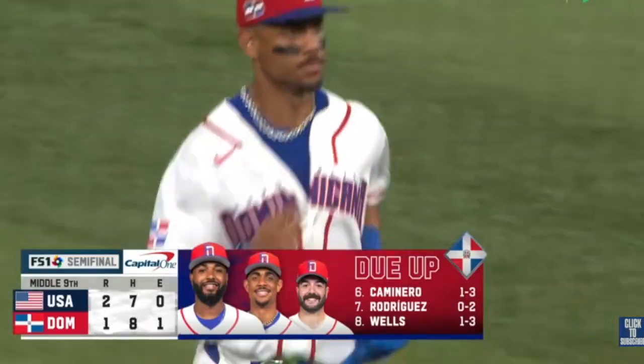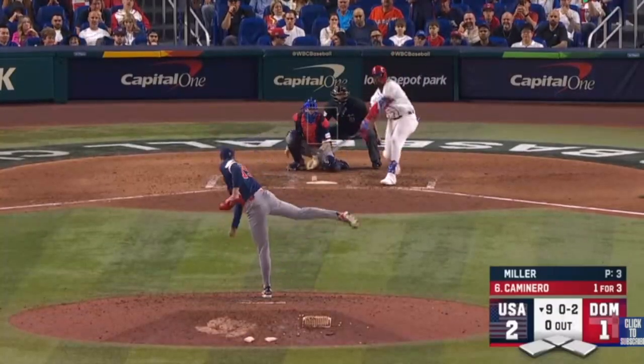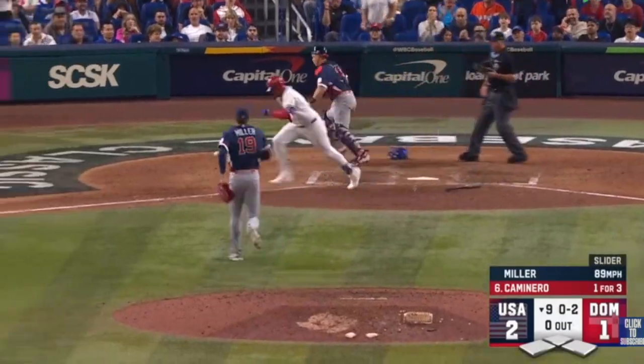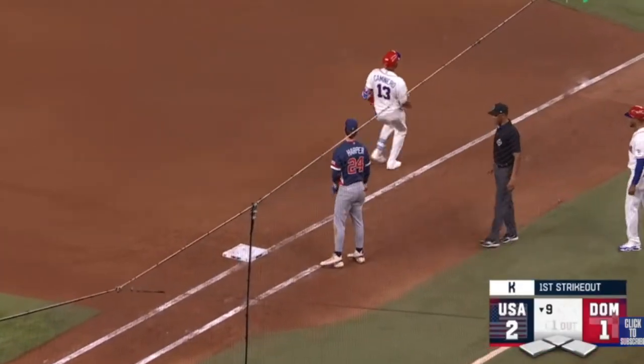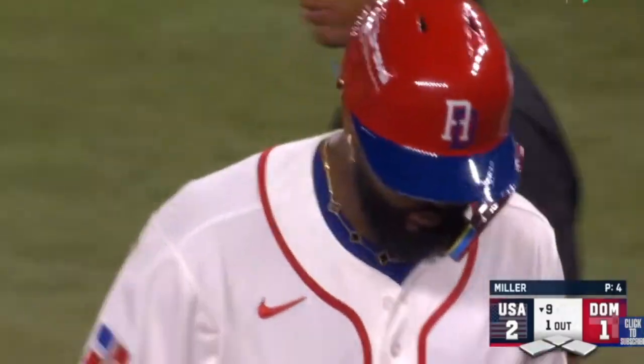DR down 1. Mason Miller will be coming out to pitch the bottom of the 9th for Team USA. And he got him with a nasty slider. Will Smith picks up the ball. Throw to first. 1 away here in the bottom of the 9th for USA. Caminero strikes out swinging on a nasty pitch.